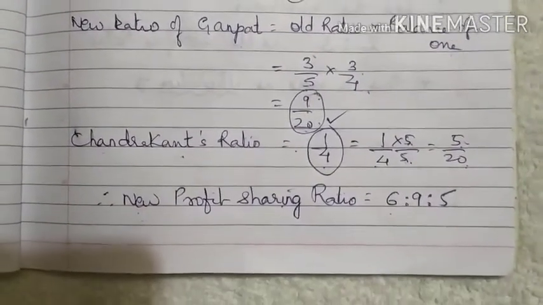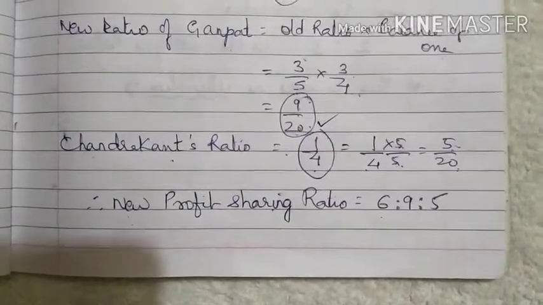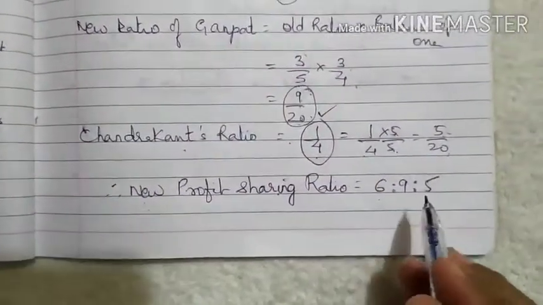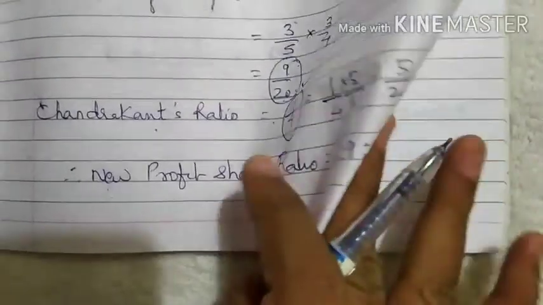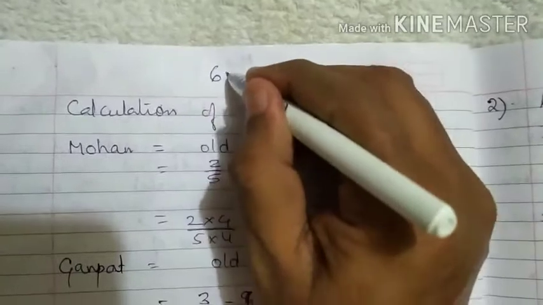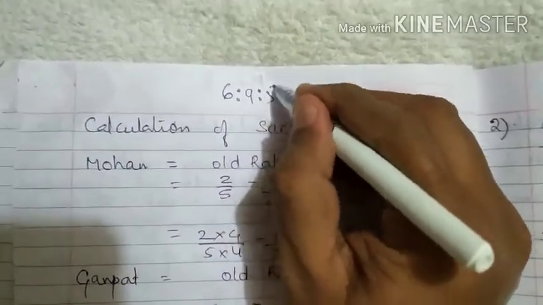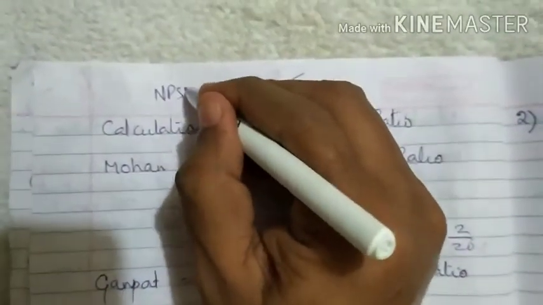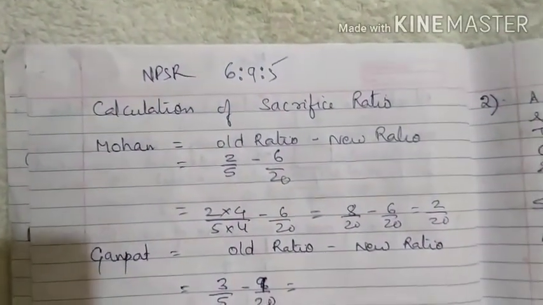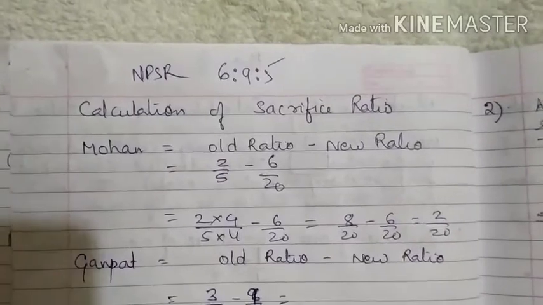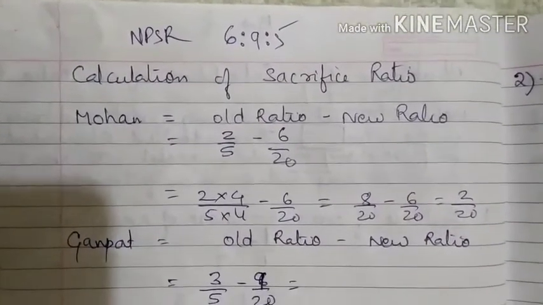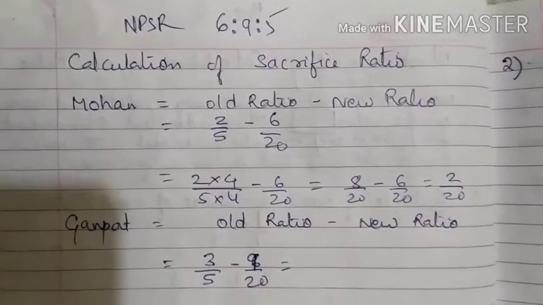Now in this problem we will find the sacrifice ratio also. Now what is the new profit sharing ratio? 6:9:5. This is the new profit sharing ratio. Okay, so now we will calculate the sacrifice ratio also.